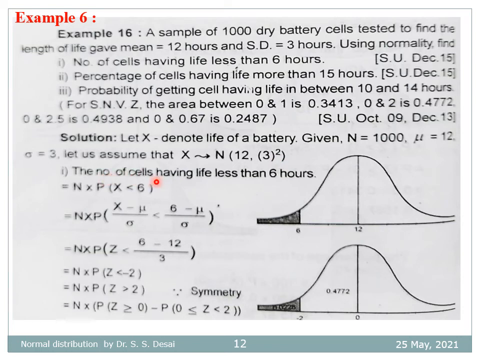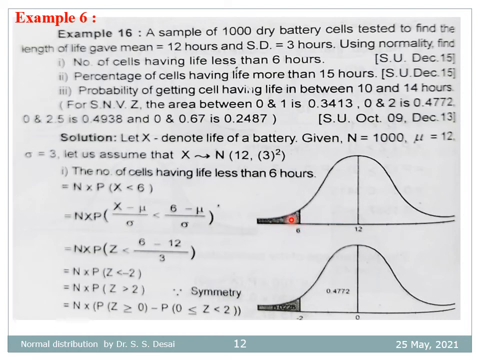Therefore, the number of cells having life less than 6 hours is equal to n times the probability that X is less than 6, for the normal distribution with mean mu.